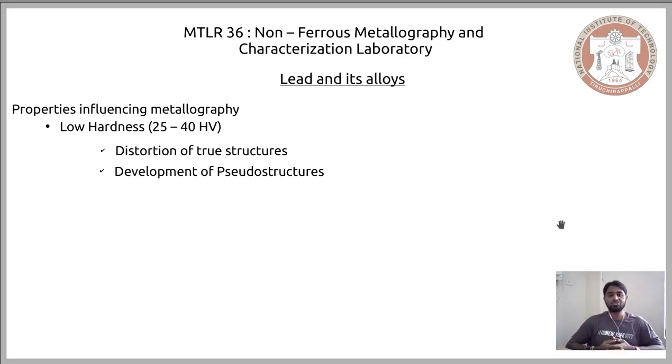Such pseudo structures might develop when you adopt a conventional metallographic technique without special care for soft lead and its alloys.